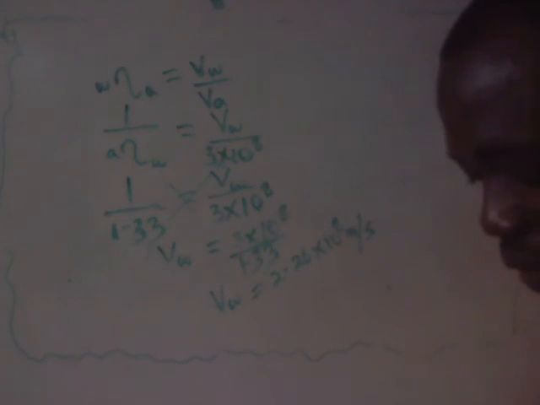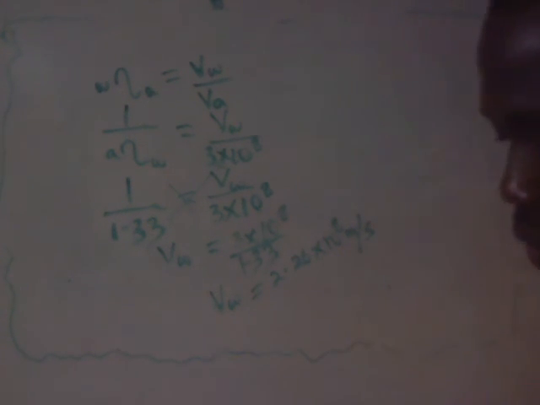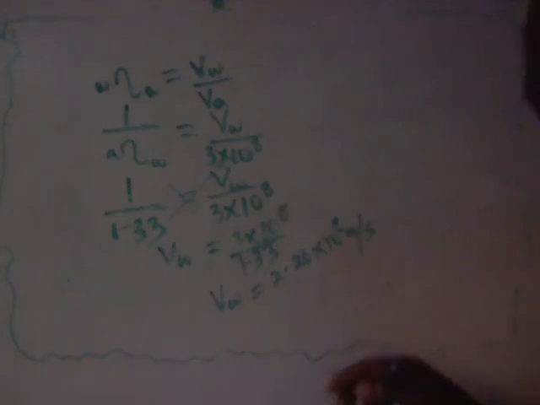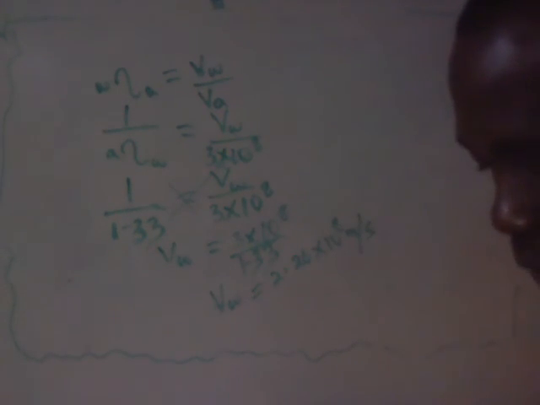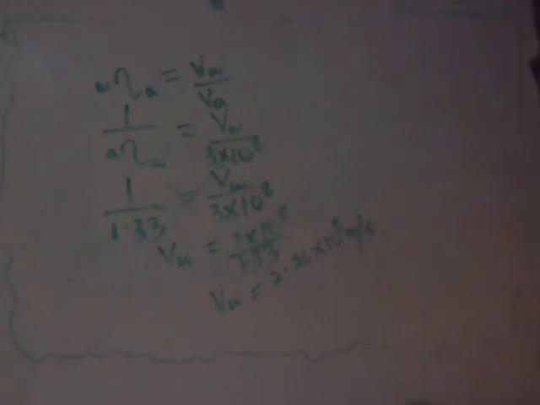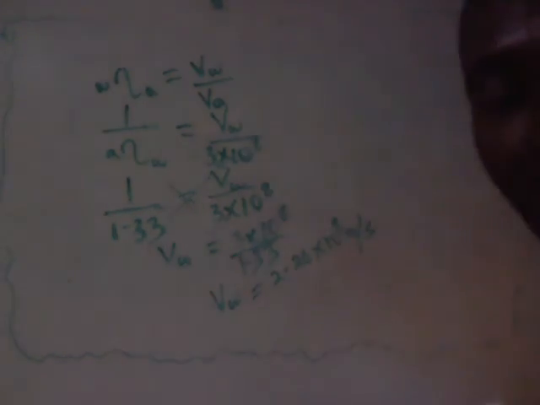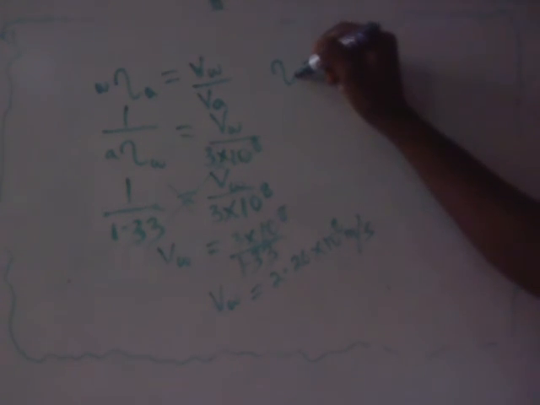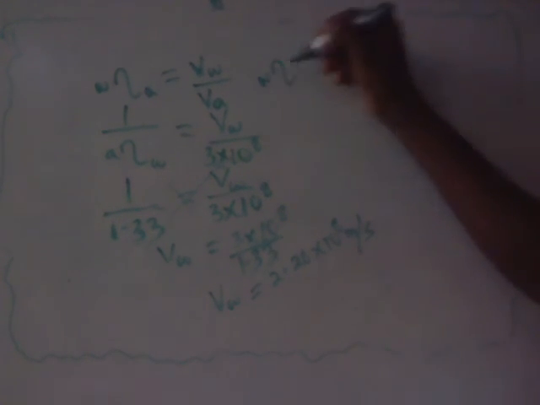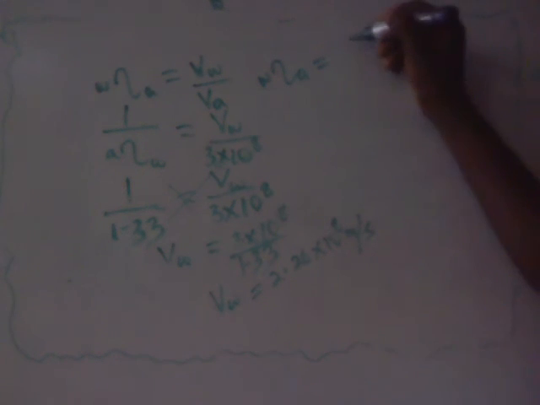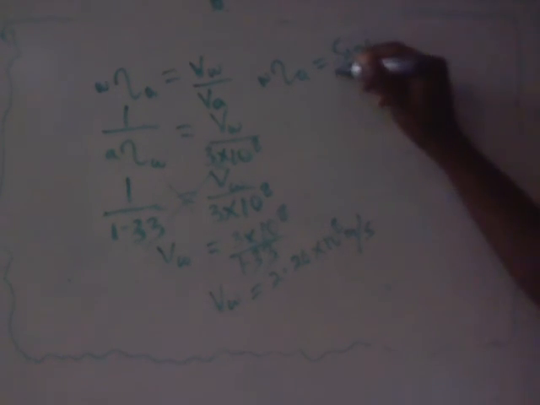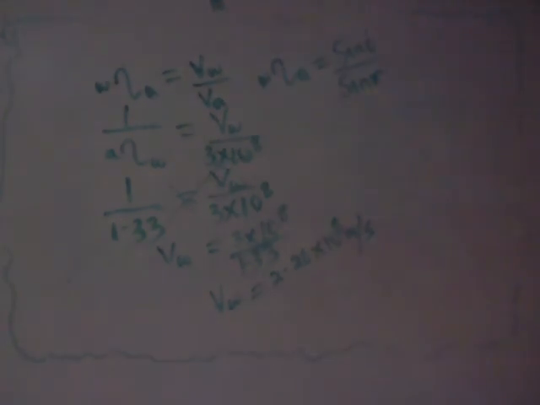Say a light ray travels from water into the air at an angle of incidence of 30 degrees. Calculate its speed in water. My figure 1. Now I've got to find the angle of refraction in the air. That is when we are going to use our refractive index. Don't forget that the refractive index from water to air equals sine of angle of incidence in water over sine of angle of refraction in air.